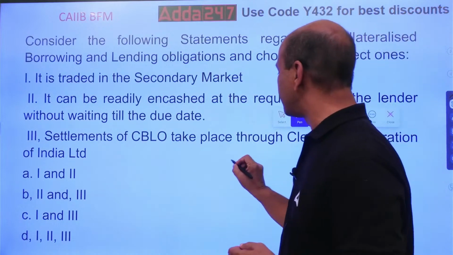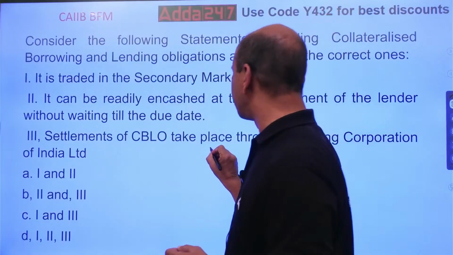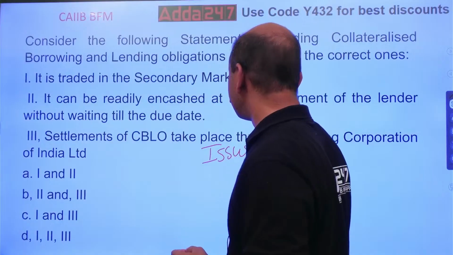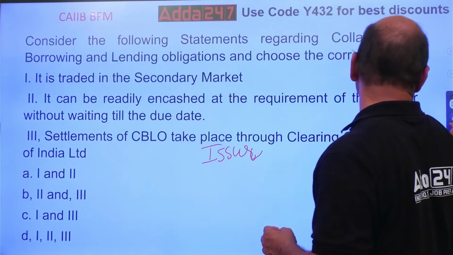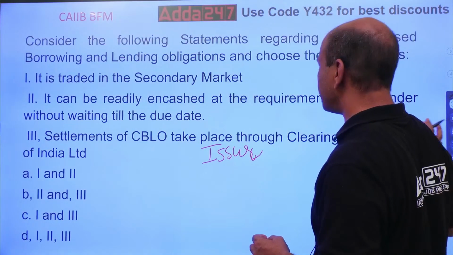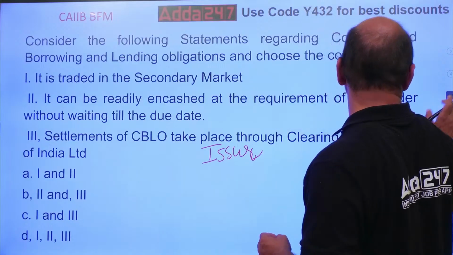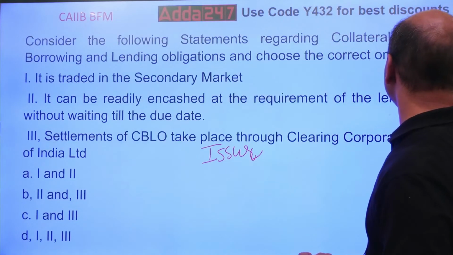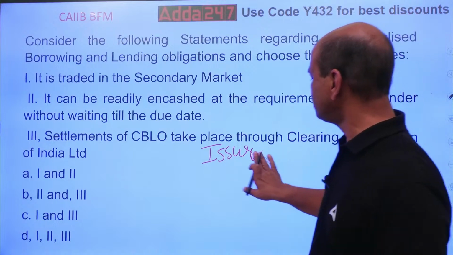When I get it directly from the issuer, it's like the IPO. In an IPO, you will know that we get the shares directly from the primary market.